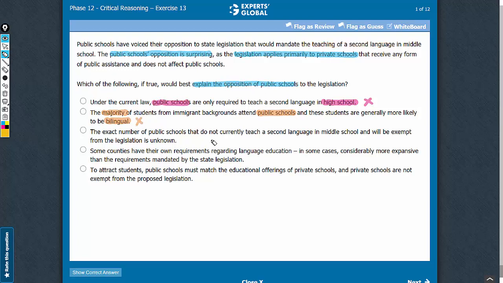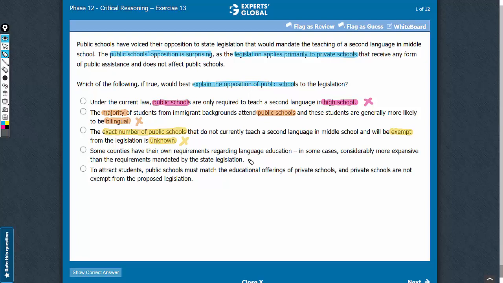Answer choice C. This answer choice talks about the lack of details about the exact number of public schools that would be exempted from the legislation. The argument is concerned with why the public schools are opposing the legislation. So the exact number of public schools that would be exempt from the legislation is just additional information and does not explain the opposition of the public schools. So let's eliminate this answer choice.